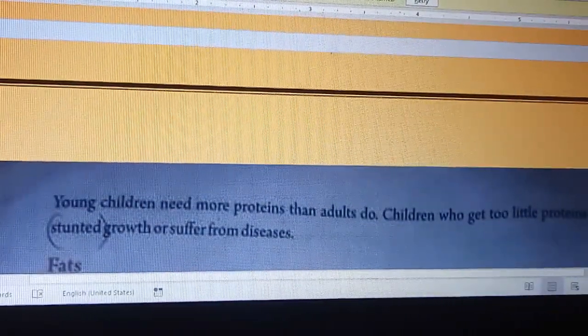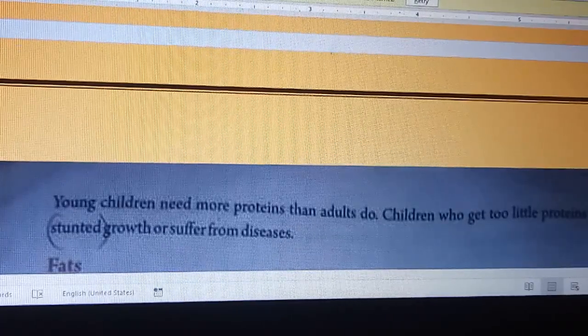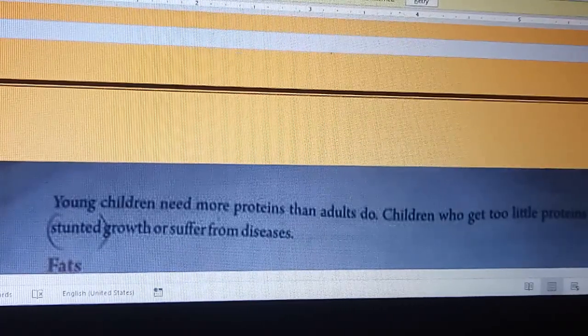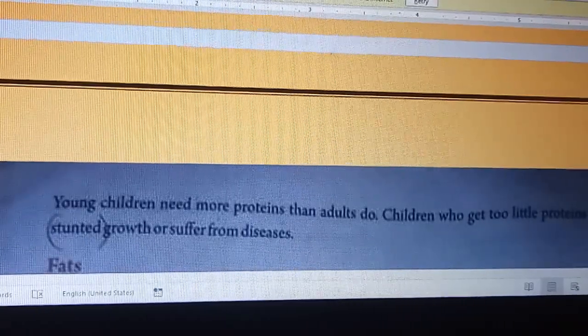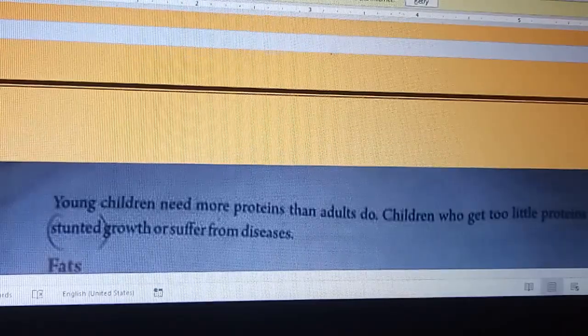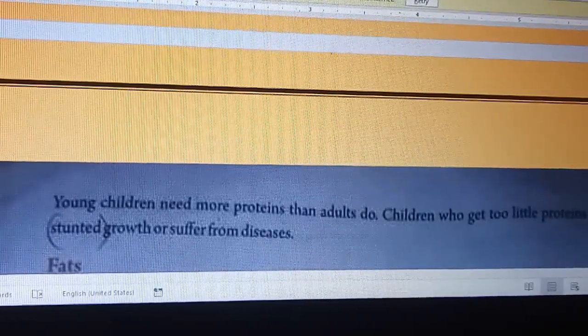Young children need more protein than adults do. Children who get too little protein show stunted growth or suffer from disease. So babies need lots of protein at the time of their growth.